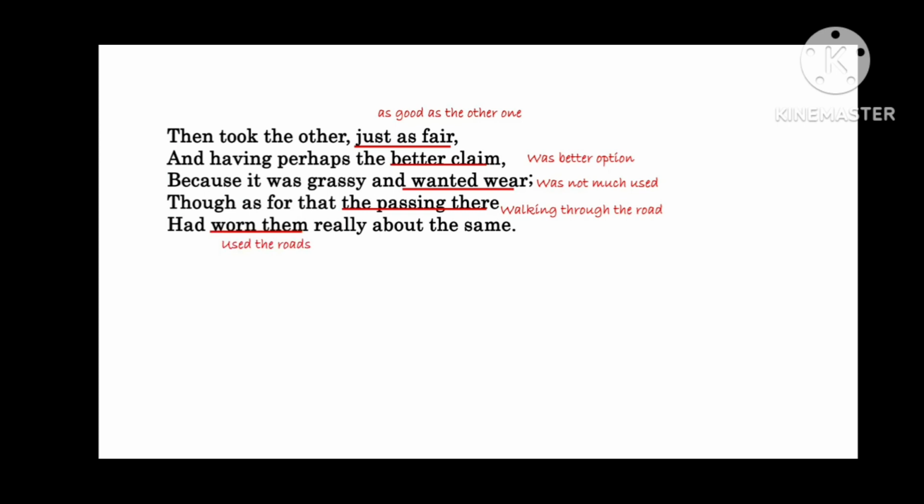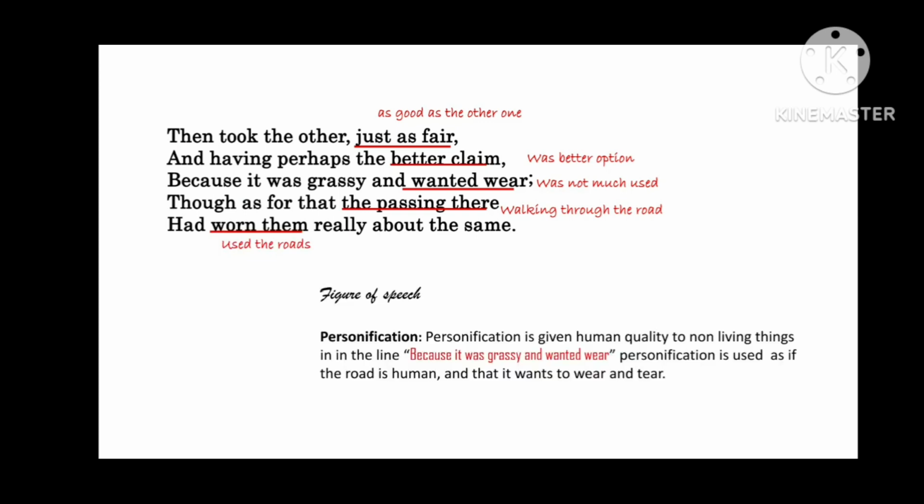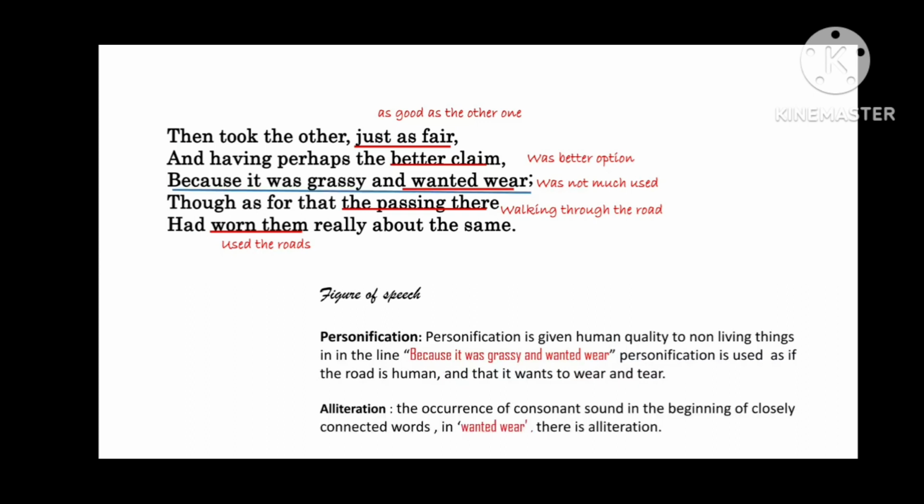That means both the roads were similar. Now, coming to figure of speech, there is personification in the line "because it was grassy and wanted wear." Personification is a figure of speech where human qualities are given to non-living things or animals. Now, a road cannot want something. So, the quality of wanting to be used is given to the road. So, there is personification in this line.